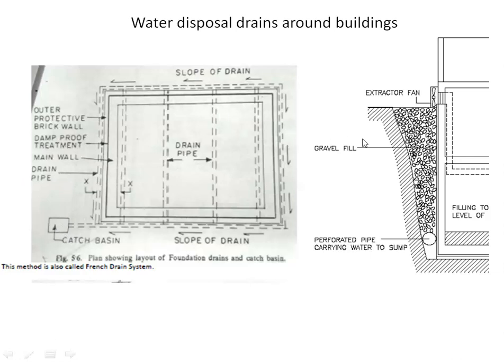So this is one of the preventive measures, in which case we don't keep the water stagnant in this part. This water keeps on moving down towards the perforated pipe and being taken out. This is a very important system which is sometimes also called the French drain system.